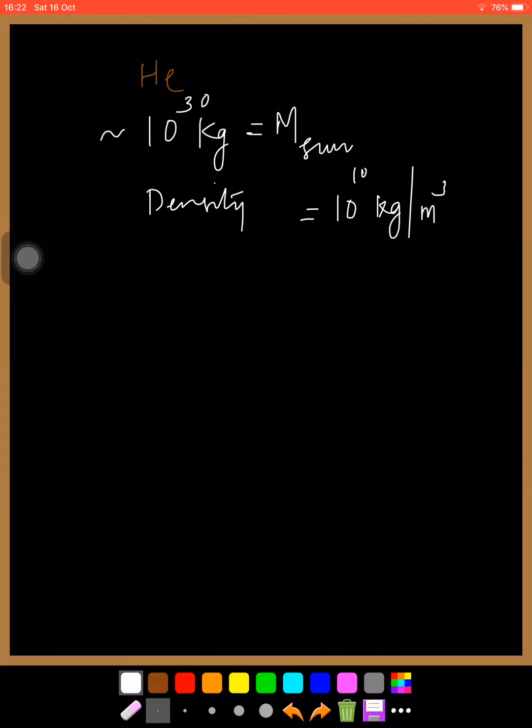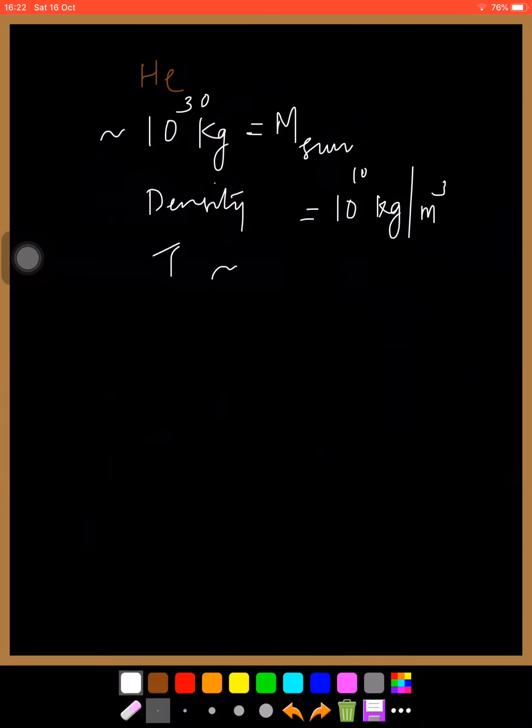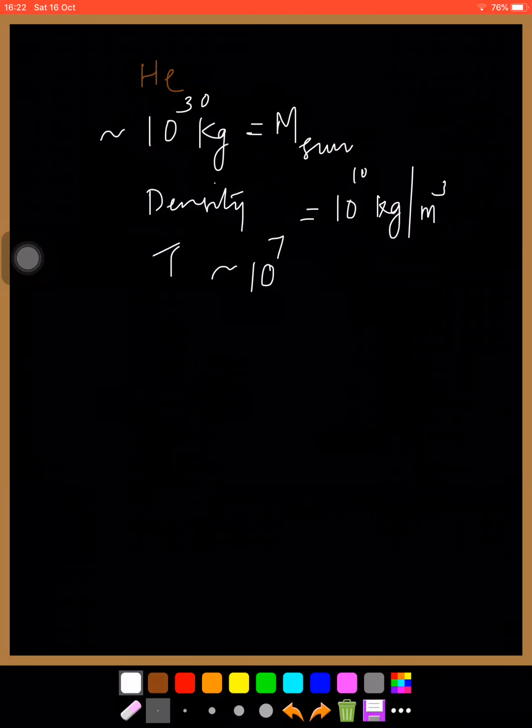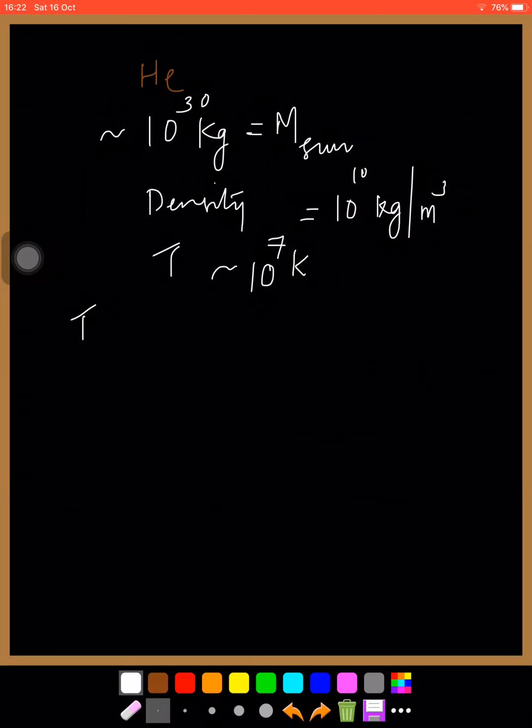That is, it is highly dense, and the temperature is approximately 10 raised to 7 Kelvin. And what is the condition for a Fermi-Dirac gas to be strongly degenerate?